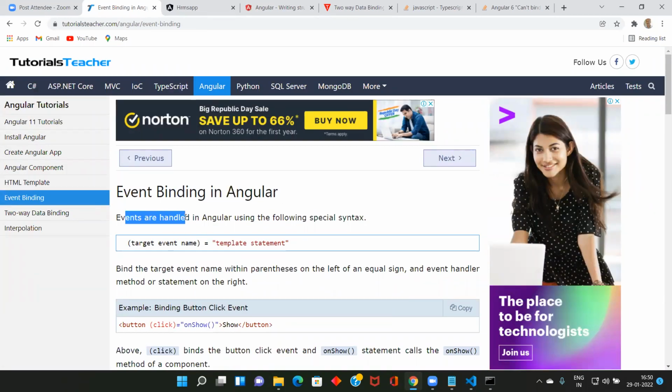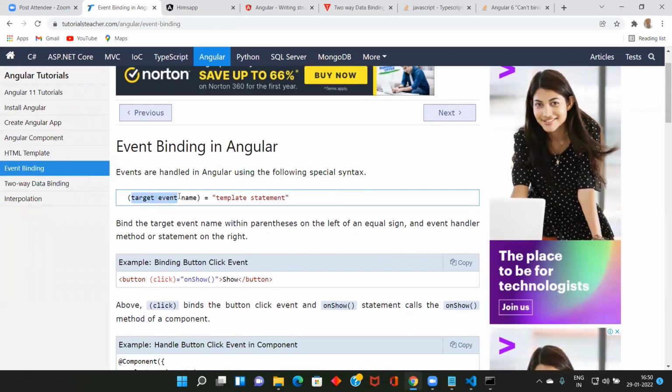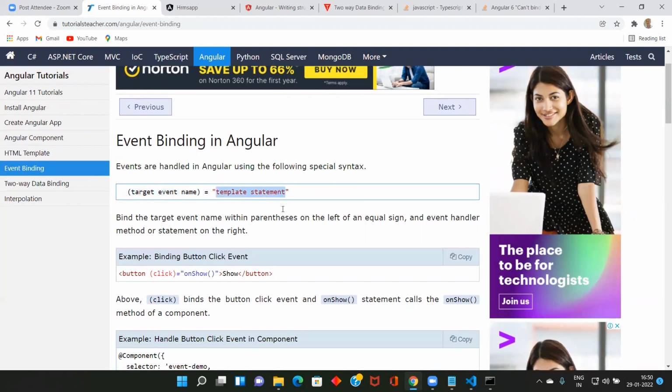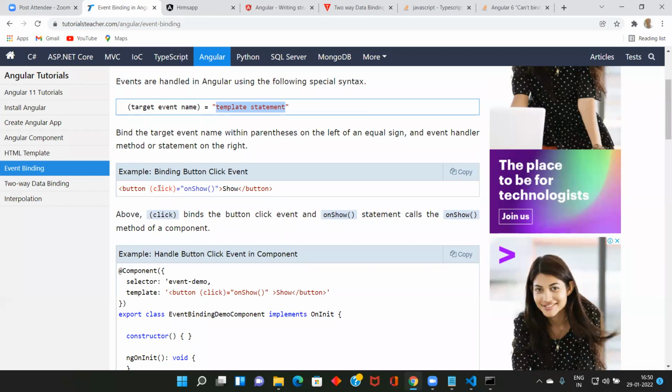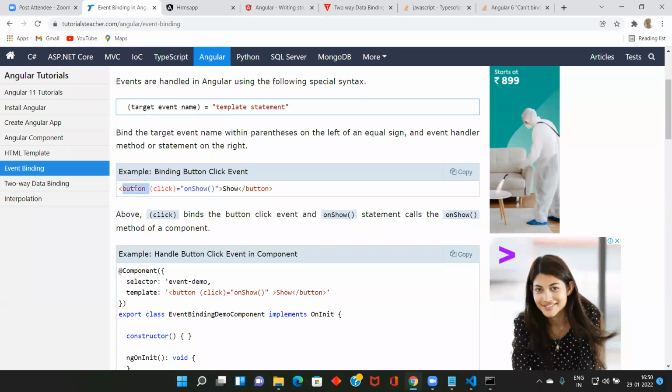Events are handled in Angular using the following syntax. What is the syntax? Target event name, template statement. See, target event name. What is the target? When you click, see here, equal to, which one do you want to call? You want to call onShow. For a button, the target event can be different: onclick, ondblclick, onmouseover, onmousemove. You can do all these things.